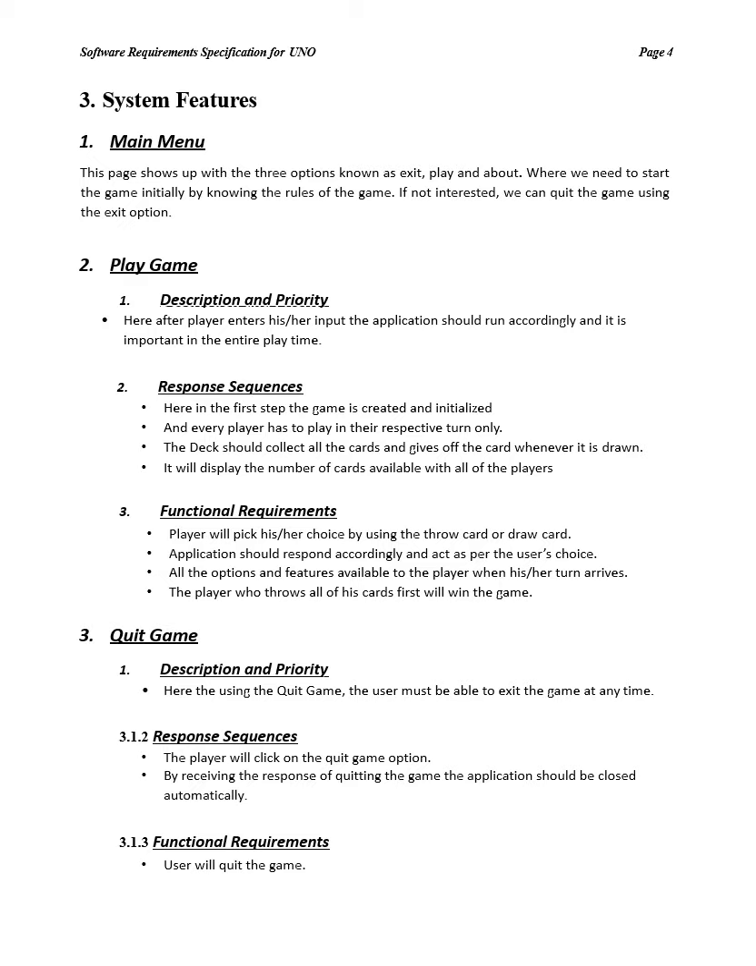Next, functional requirements. The player will pick his or her choice by using a throw card or draw card option. Only the active player can do this, and the application should respond accordingly and act as per the user's choice. All the options and features are available to the player when his or her turn arrives. The player who throws all of his cards wins the game first.